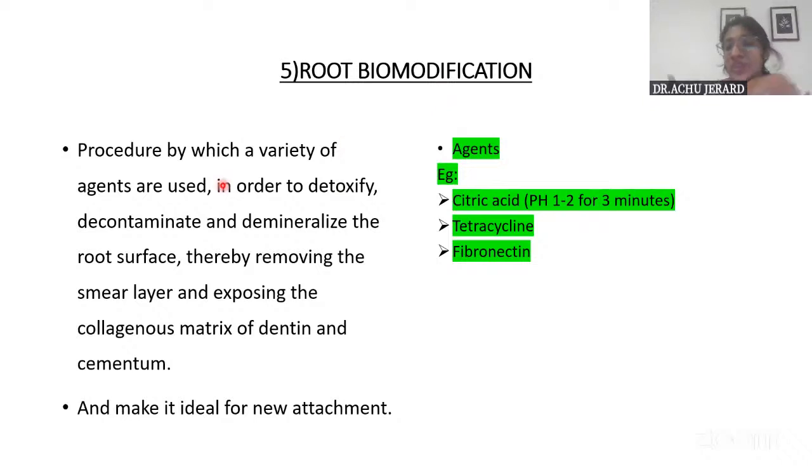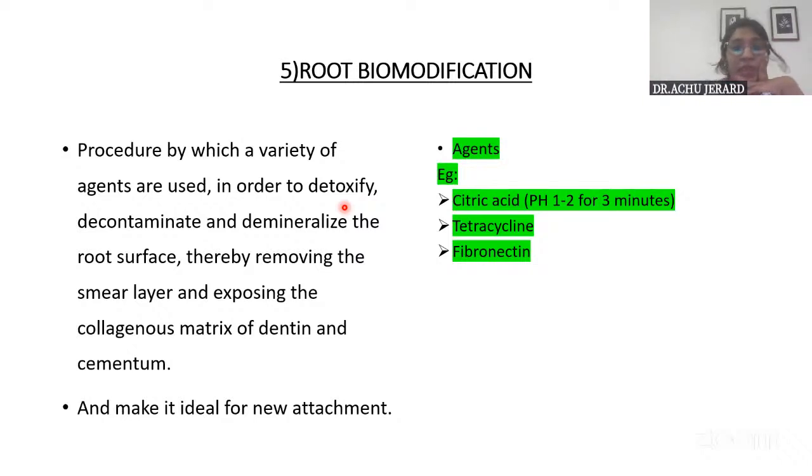In relation to the pocket, the cementum would be altered. So there will be pathogens, toxins, everything. In order to detoxify, decontaminate, and demineralize the root surface, we use this. And what are the agents that are being used? In a way, by root biomodification, we are making the environment on the cementum or the tooth surface ideal for the new attachment to take place.